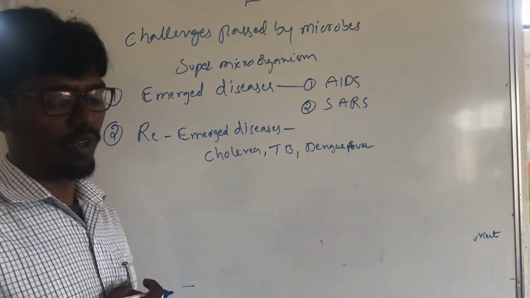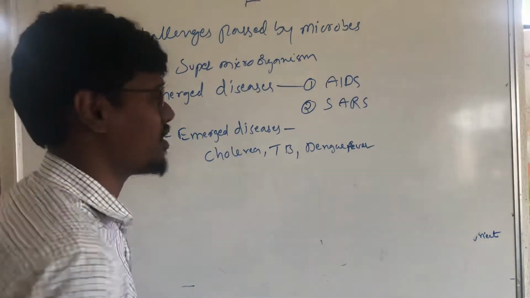And one more thing is called bioterrorism.